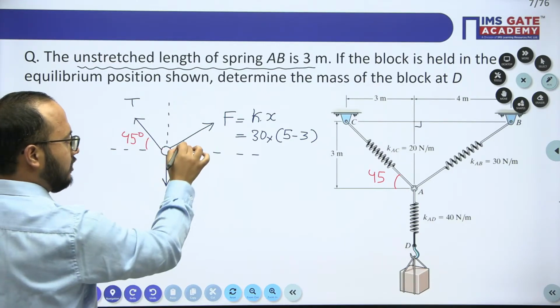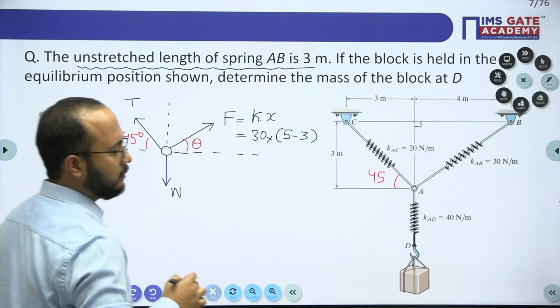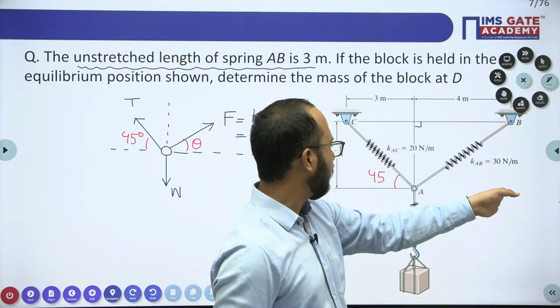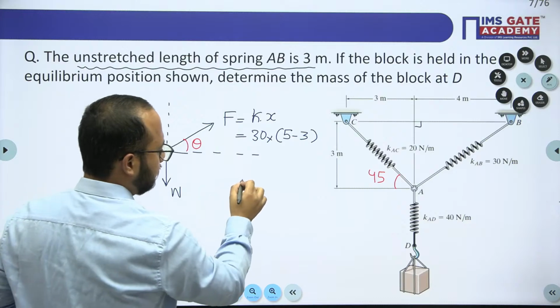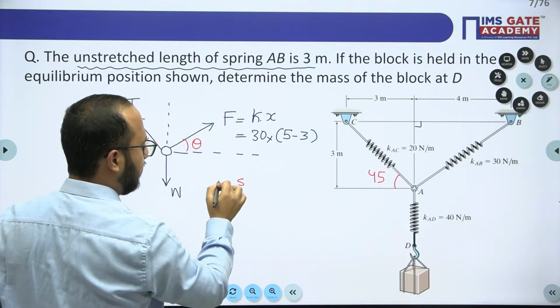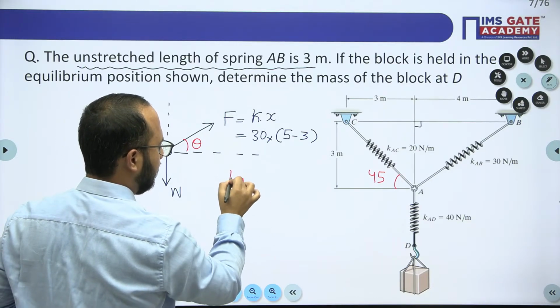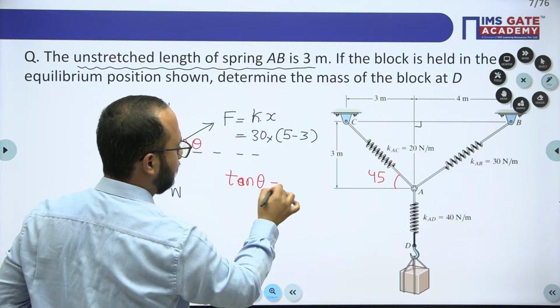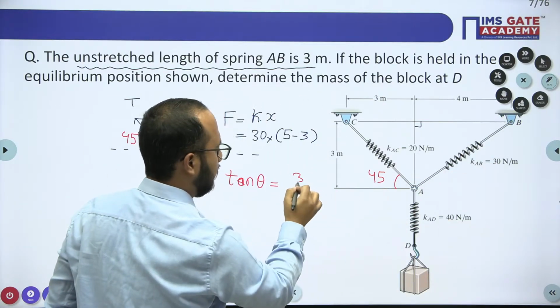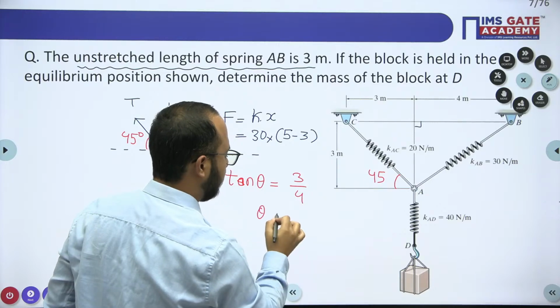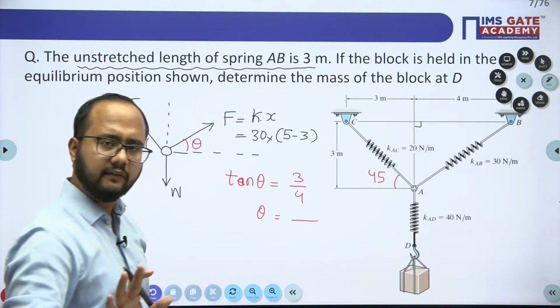Now if I talk about this angle theta, see, perpendicular is 3 and the base is 4. Directly you can put tan theta, perpendicular upon base. Perpendicular is this 3 and this is the base. So from here you will get the value of theta as well. Right, simple. Theta value you will get.